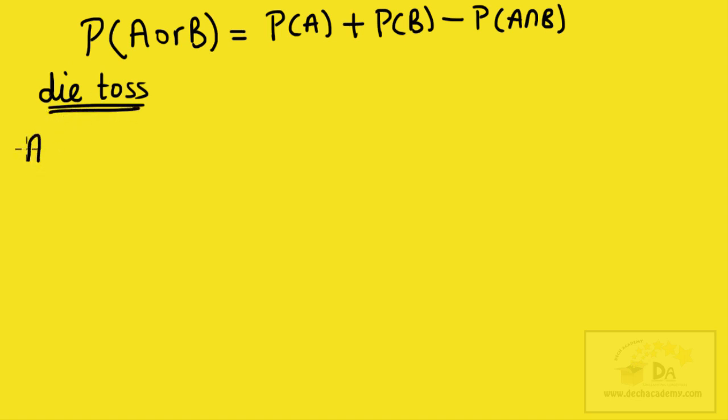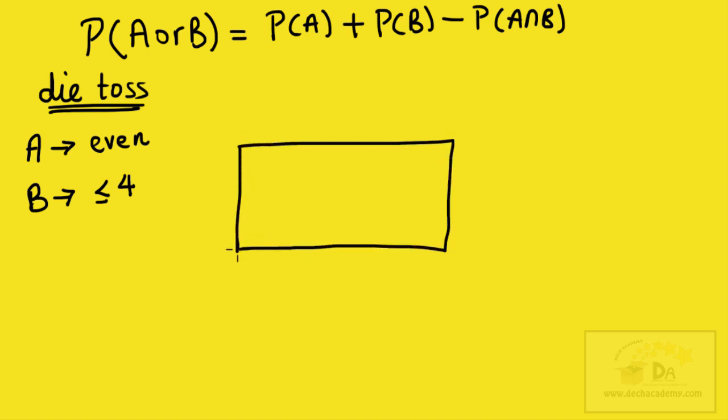I define event A as getting an even number, and I define event B as getting a number that's less than or equal to 4. Let's put it that way. Now I'm going to draw the sample space again, the sample space of all possibilities.